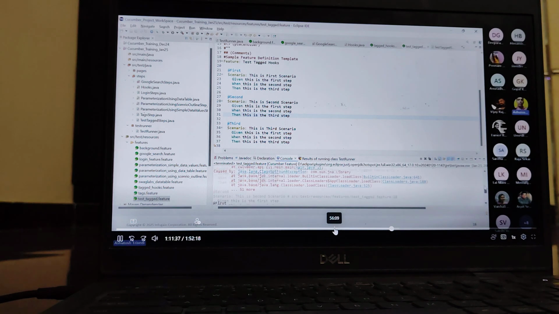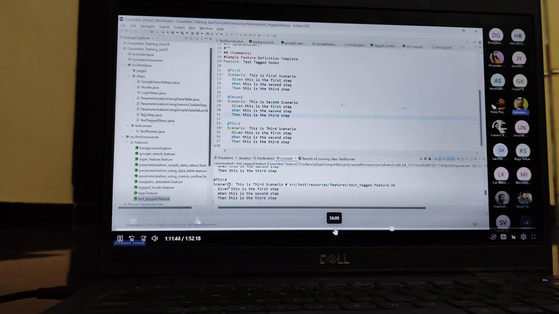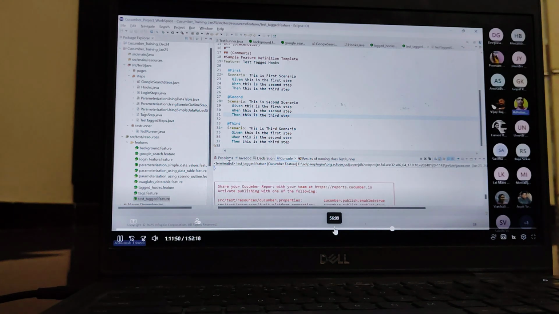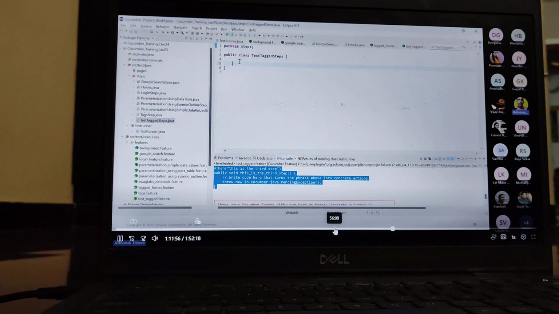These are the missing steps. You can copy the missing step implementation methods. Just copy and go to the test tag class and just define.